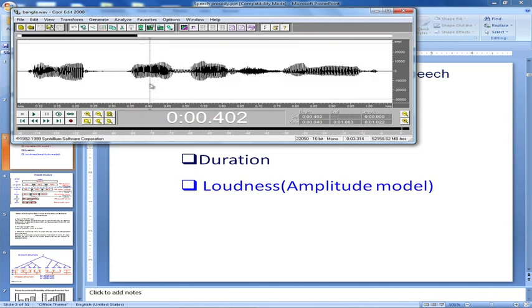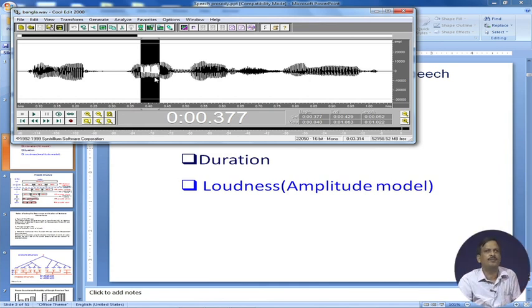If I demonstrate, if you copy this duration and paste it again, if you change the duration, you find the prosody is changing. So, duration modeling, duration is also an important parameter which controls the speech prosody.